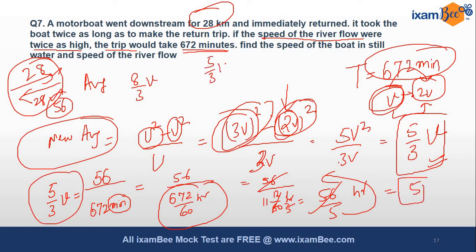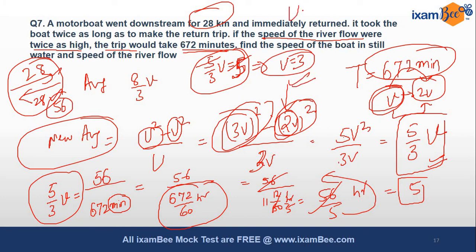So 5 by 3v is equal to 5. From here 5 will be cancelled out, and you will get the value of v. Finally v is 3, and we know that u we have already found, that was 3v. So u is 3v, v is 3, so 3 threes are 9. Our final answer is v is 3 and u is 9.